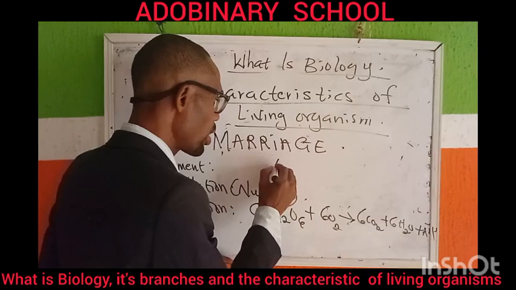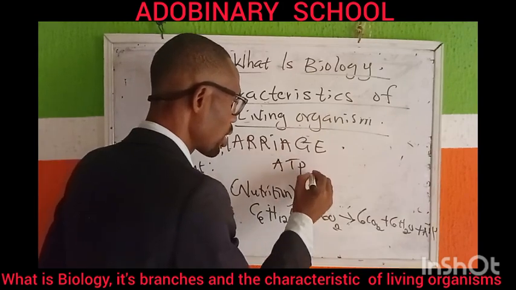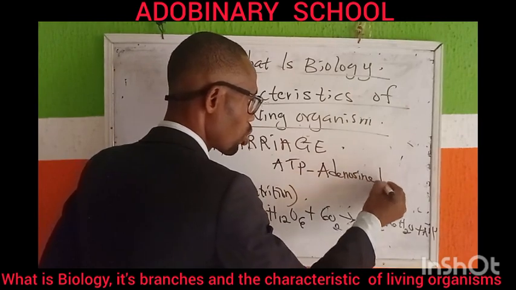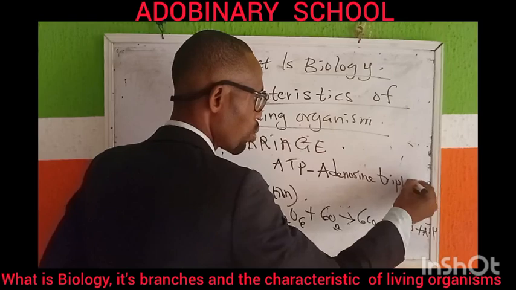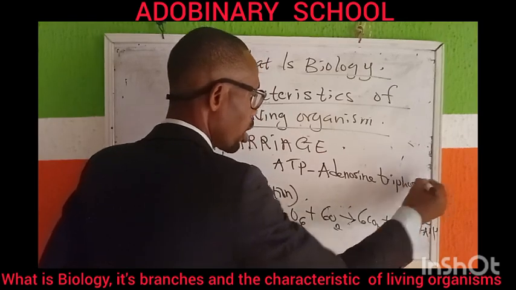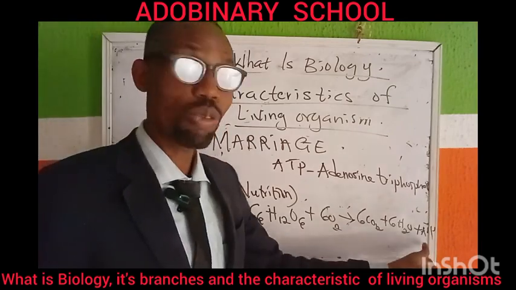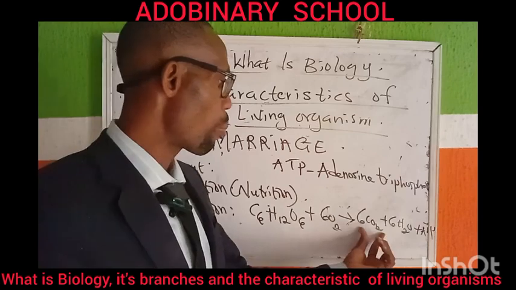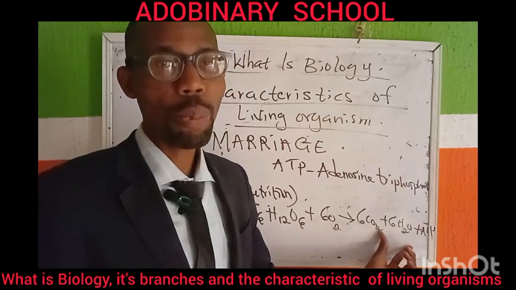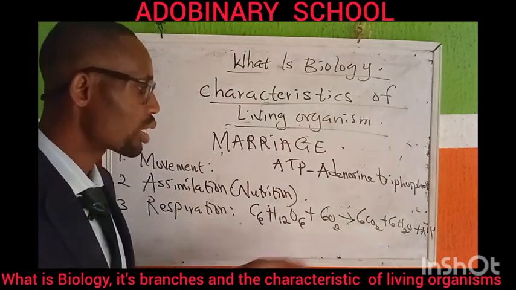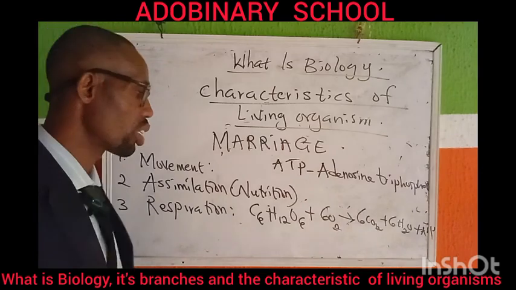ATP is known as adenosine triphosphate. That's the ATP, which is the form of energy that is released. Carbon dioxide and water is given out as a byproduct.